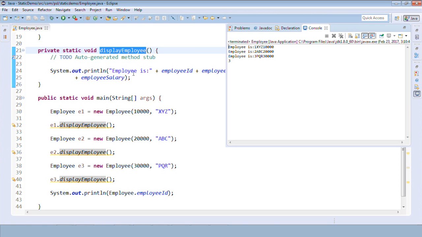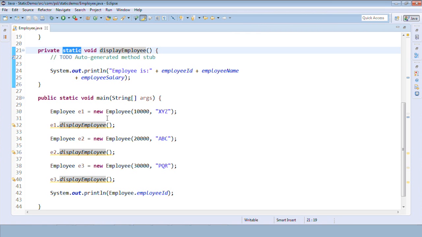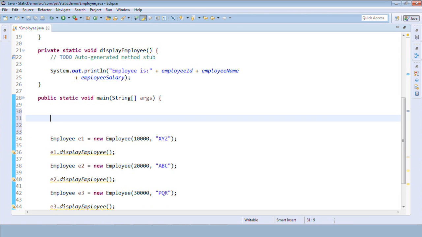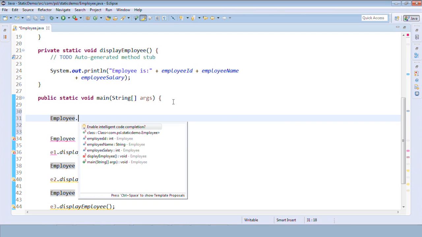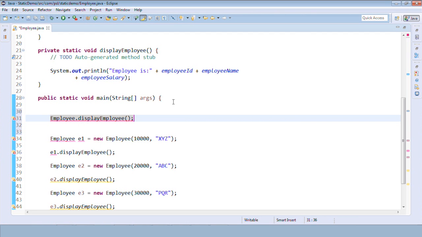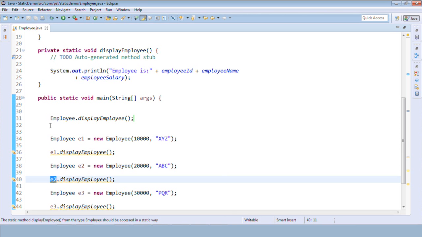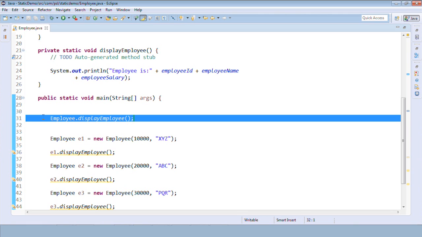The only difference is, as I made it static, I don't need the object even; I can directly call it on the class name now. The way we have called these methods earlier, I can directly call it something like this. So static members, I mean the methods and the variables, can be directly accessed on the class name. We don't need an object or an instance for accessing the static members. I hope that's clear now.